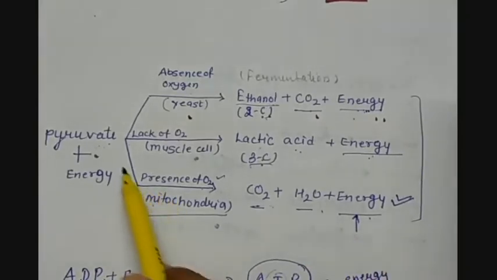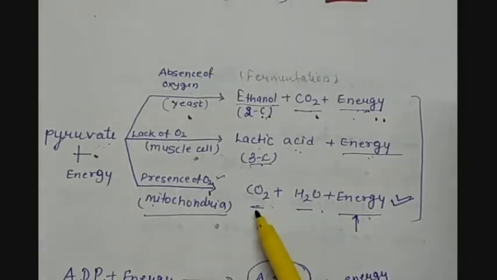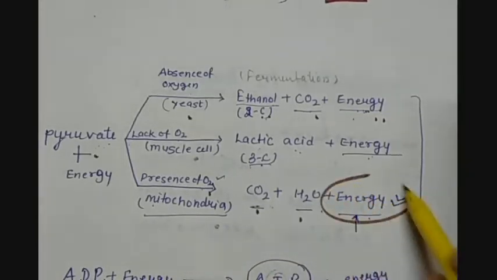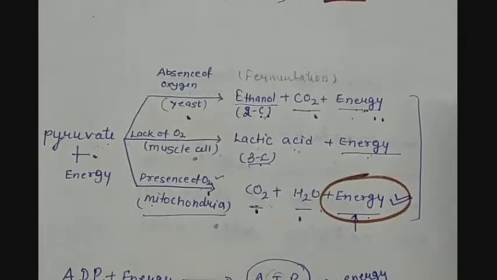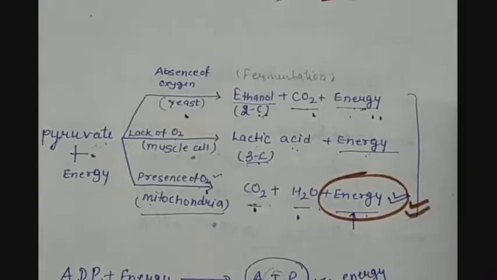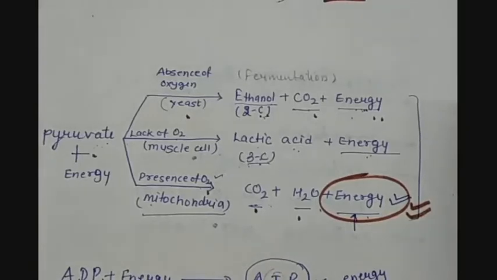Then it can also be finally oxidized in the presence of oxygen, which happens in the mitochondria, giving carbon dioxide, water and energy. And this energy released is very large in amount. So that's why this is the more efficient way of oxidizing the food.